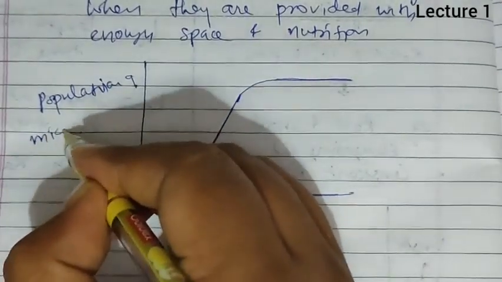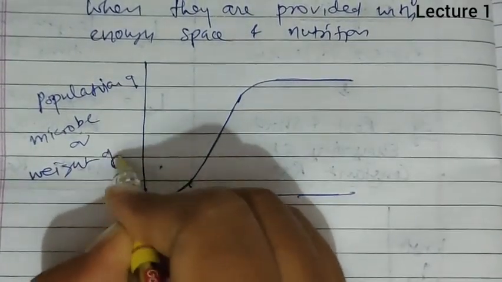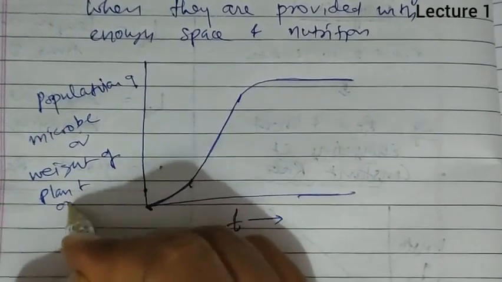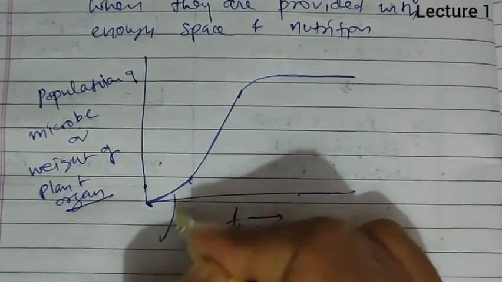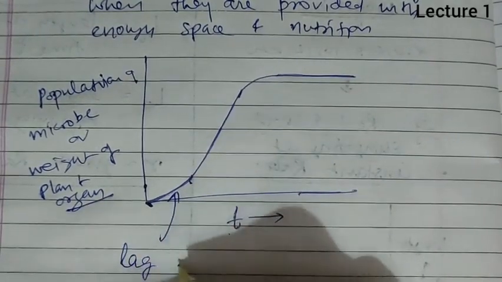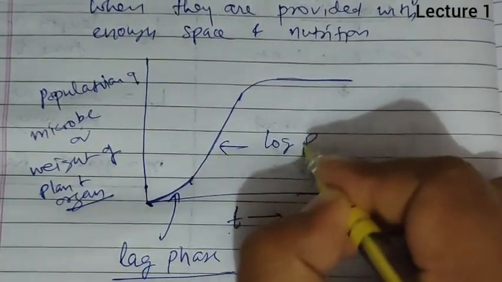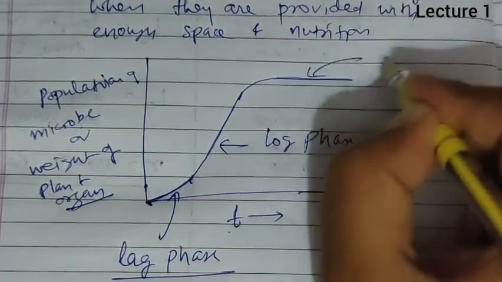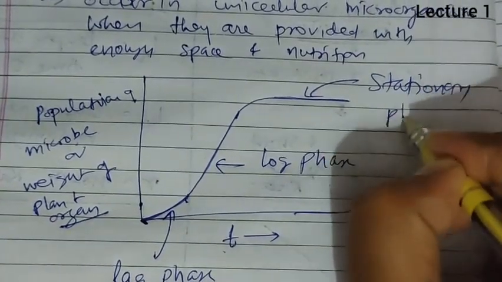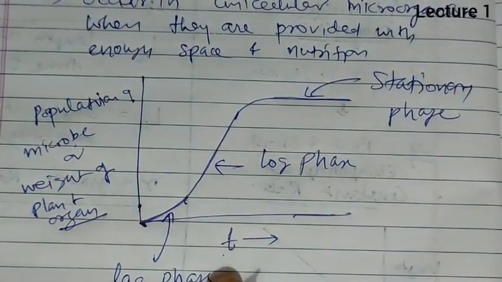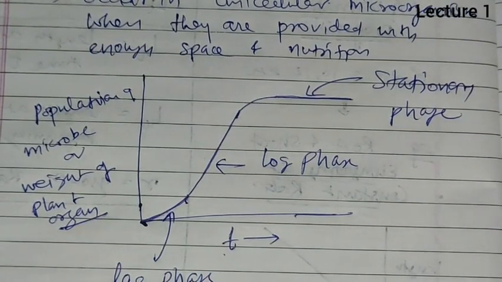of microbes or weight of a plant organ, then we find the initial phase, which is known as the lag phase, then we find a log phase, and then the stationary phase. So this type of curve is obtained in the case of geometric growth.